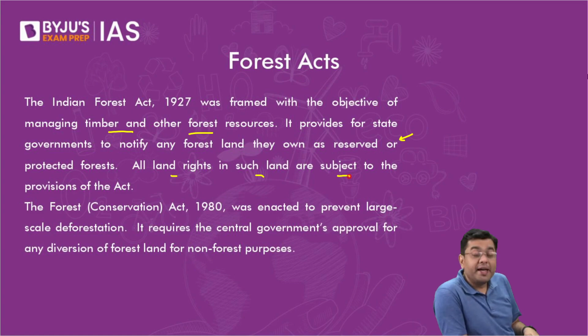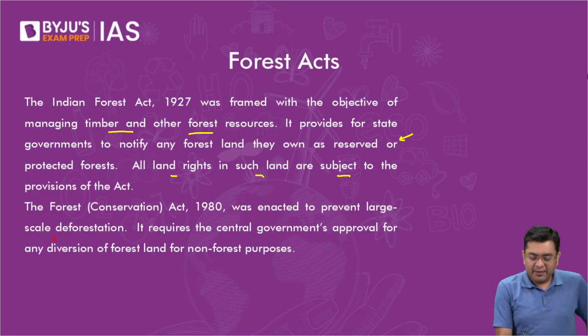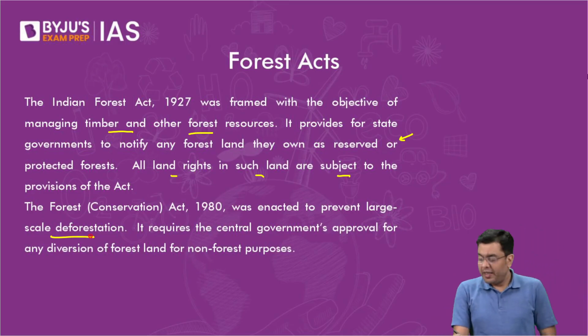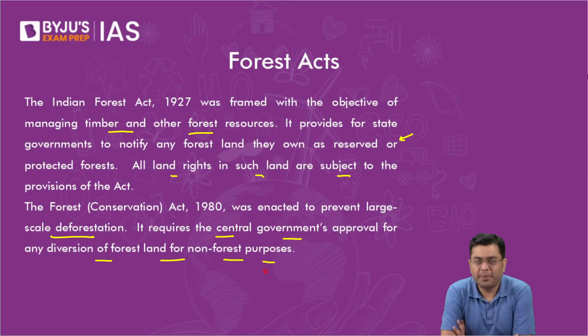Then a comprehensive Forest Act was passed in 1980. The 1980 Forest Act was enacted to prevent large scale deforestation. It basically required the central government's approval for any diversion of forest land for non-forest purposes. Okay, that did require a central government approval.